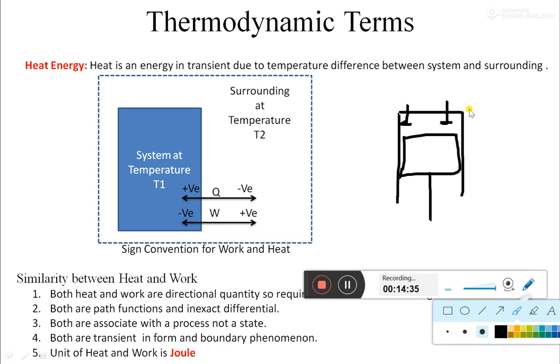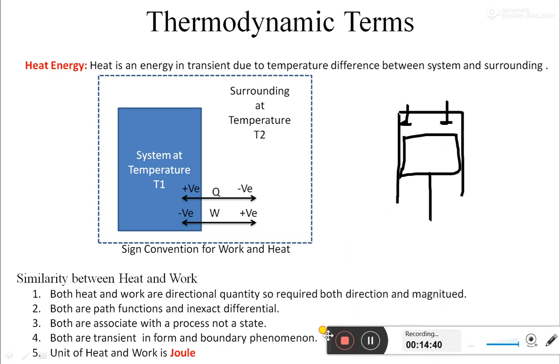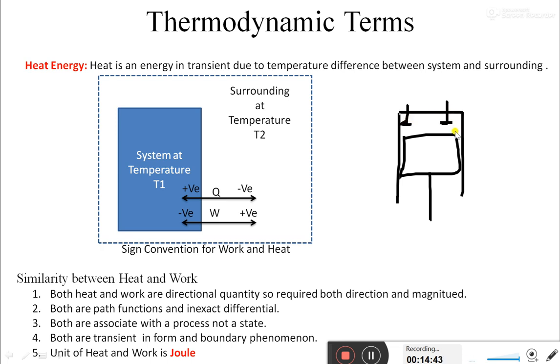Just refer to the definition of system and surrounding. Here the system is only the volume present inside the boundary. The boundary is nothing but the wall of the cylinder and the wall of the piston, the top wall of the piston, or we can say the piston crown. Whenever the suction stroke takes place, the inlet valve is open, and the air of the surrounding comes into the system. That time work is done by the surrounding on the system.